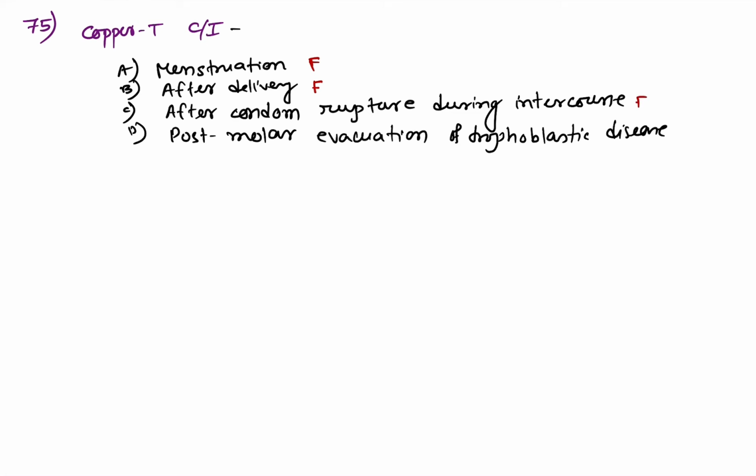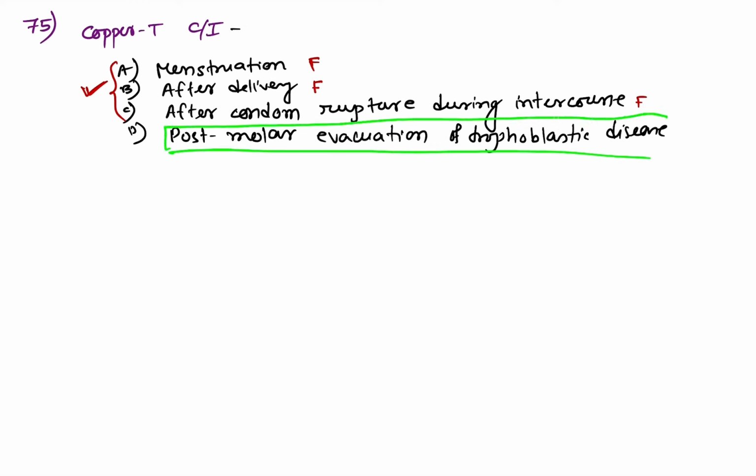No. This is also false, because even after rupture of condom during sexual intercourse, you can use copper T as an emergency contraception within 5 days. So the first 3 options are incorrect. Copper T is contraindicated in post-molar evacuation of trophoblastic tissue. So it is not used following evacuation of trophoblastic tissue.